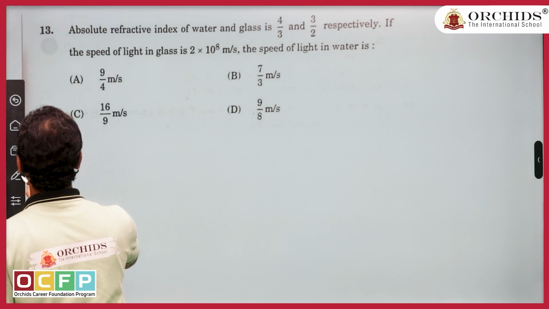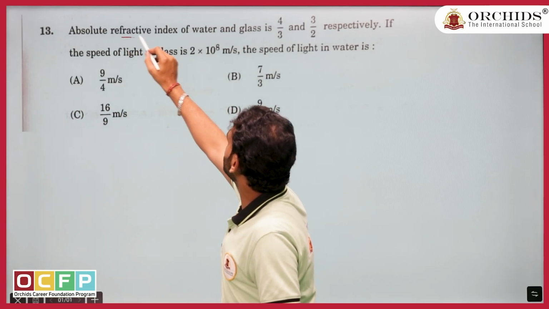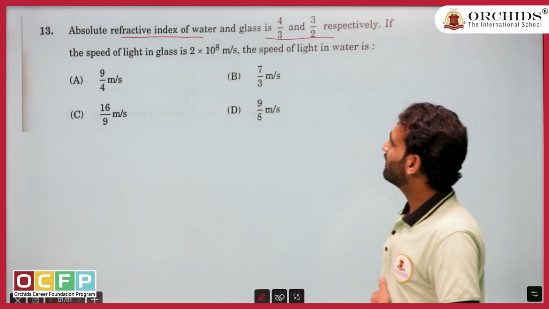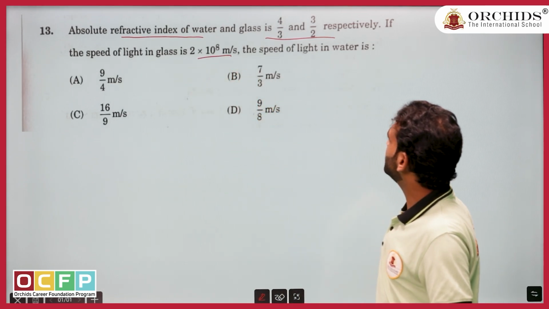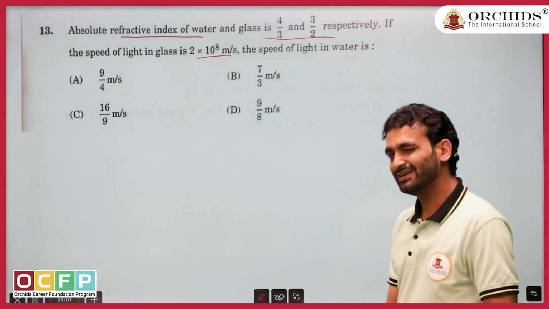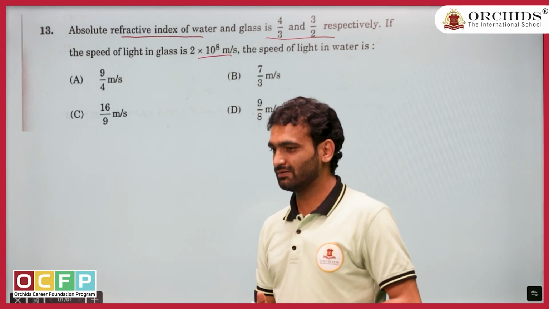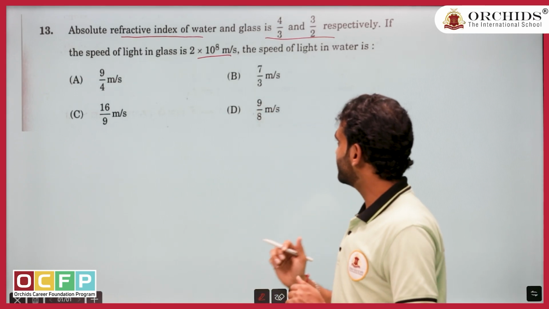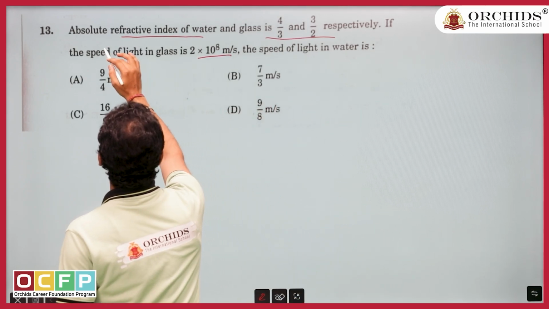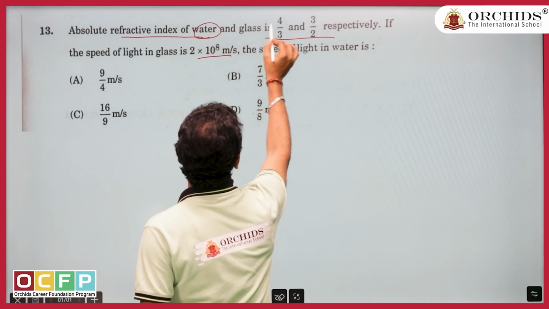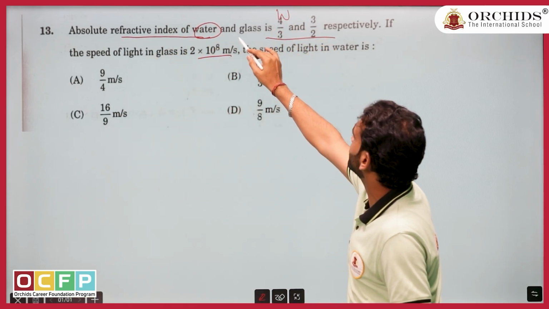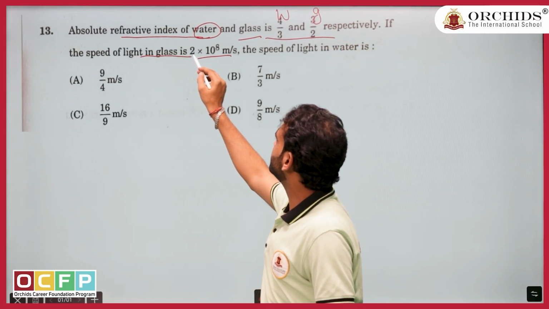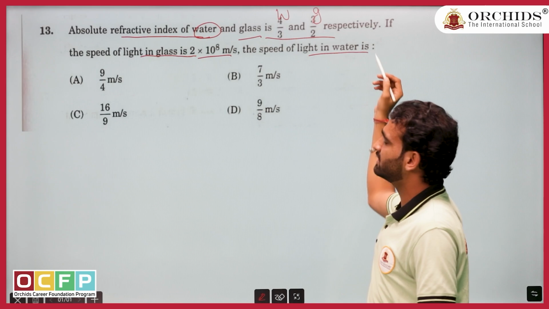Now let us come to question number 13. Absolute refractive index of water and glass is given respectively. If the speed of light in glass is given this much, the speed of light in water is. Slightly missing things are there. If you are thinking in the exam hall that the question is wrong, hold on. Let us first solve the question. Question is saying absolute refractive index of water is this much, and glass is this much. They have given the speed in the glass. They are asking the speed of light in the water.